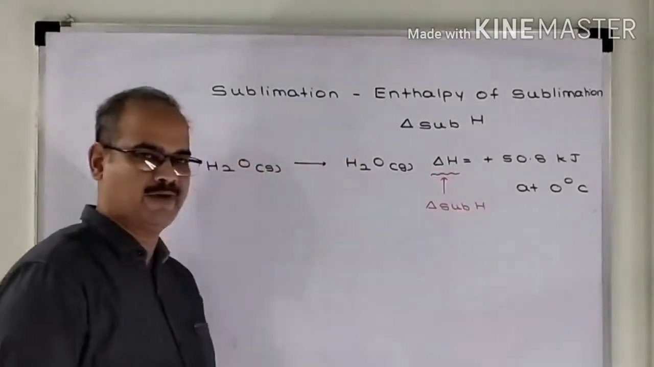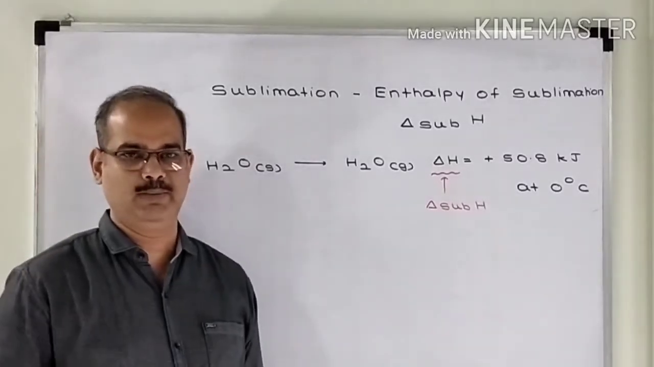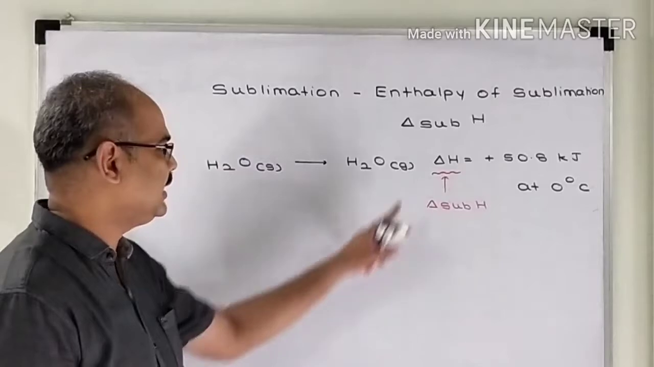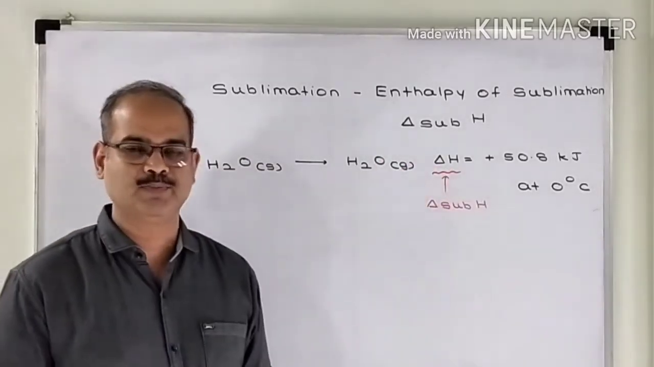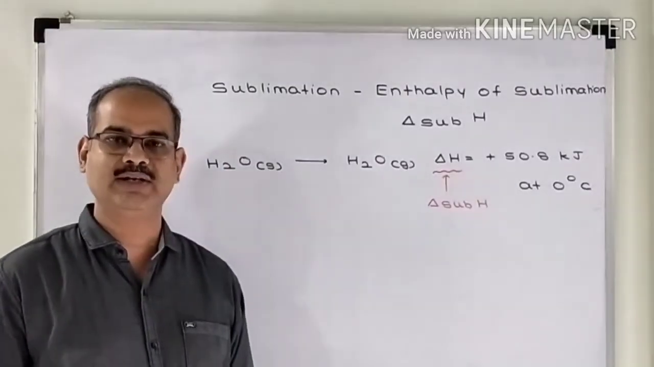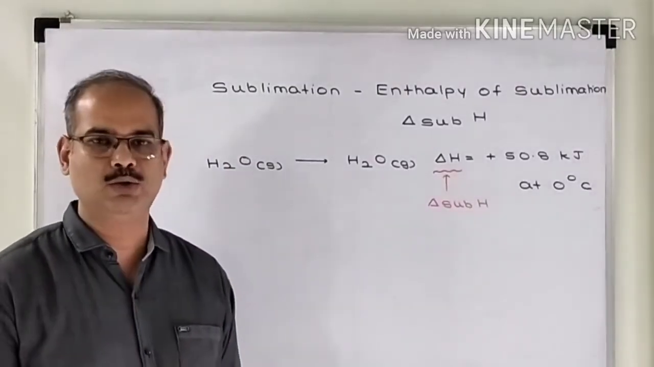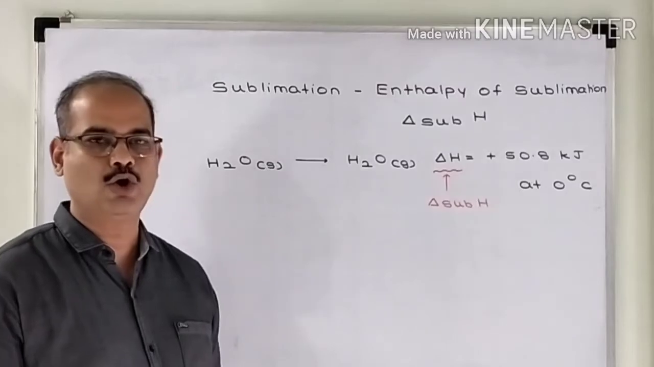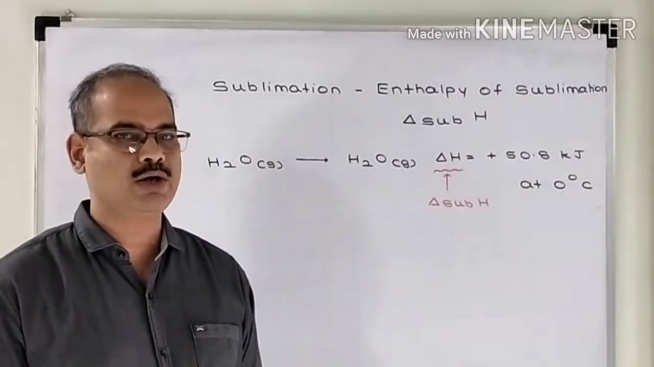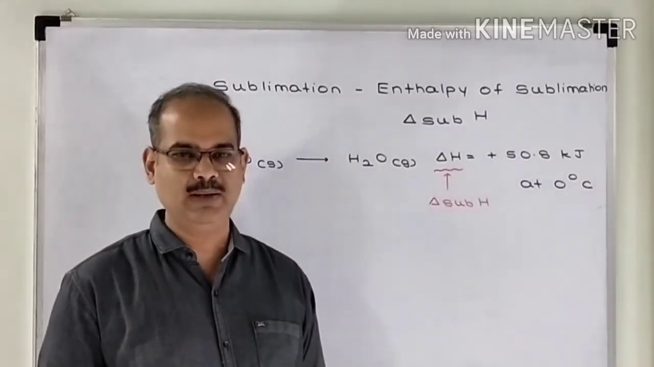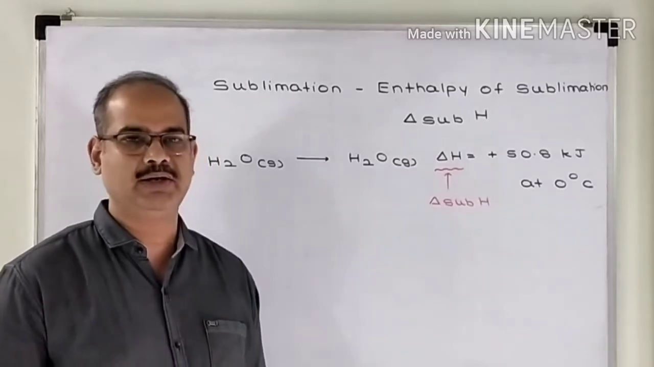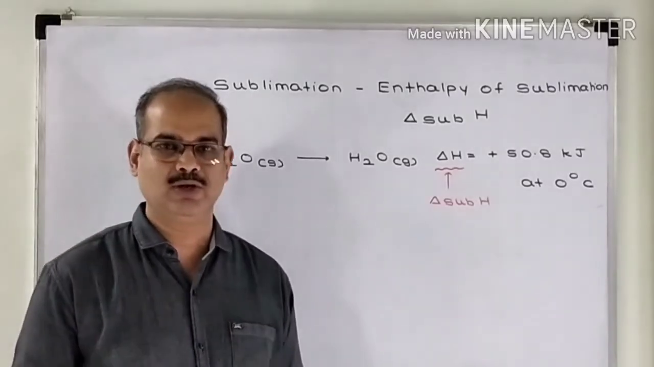So how do you define the term enthalpy of sublimation? Enthalpy of sublimation is defined as the enthalpy change taking place when 1 mole of a solid is directly converted into its vapors without going into the liquid state at constant temperature and pressure. Remember, we do not have a reverse process of sublimation. That means any gaseous substance cannot be directly brought into the solid state.